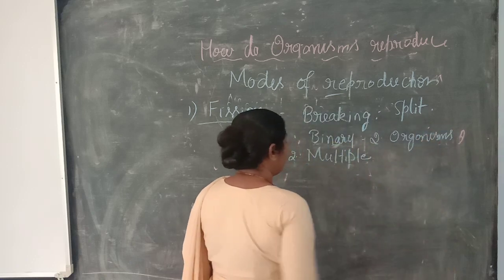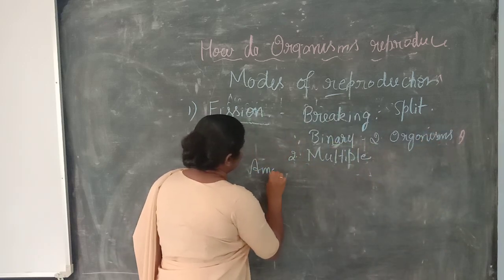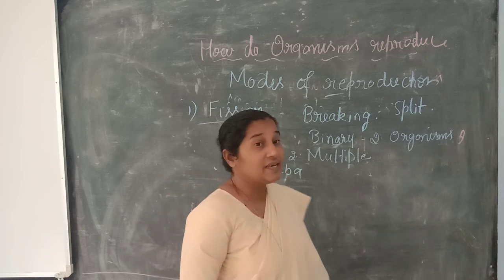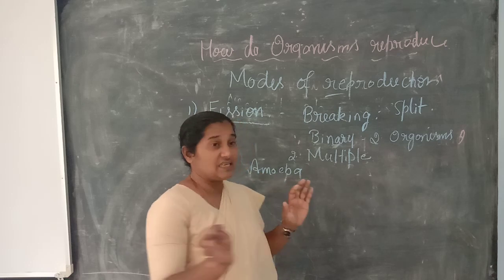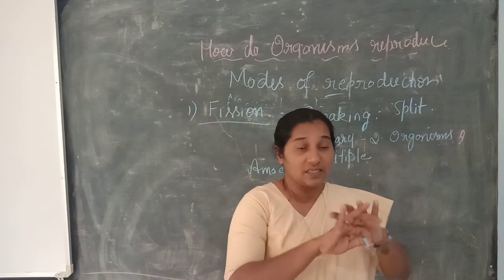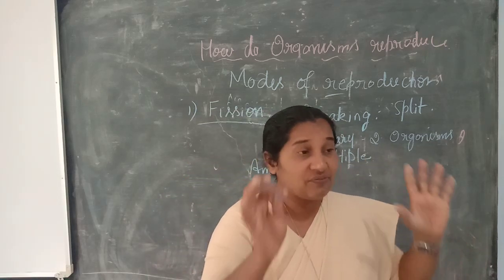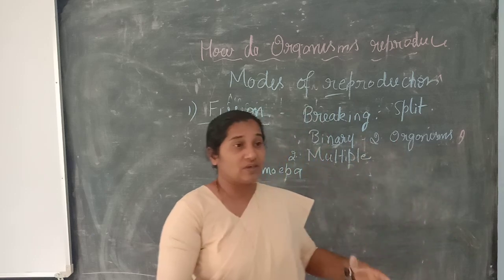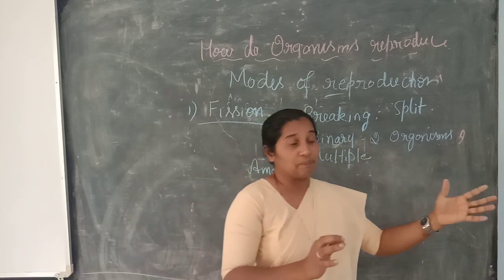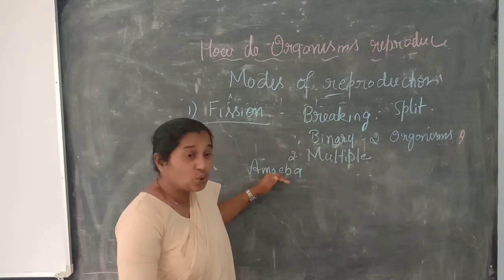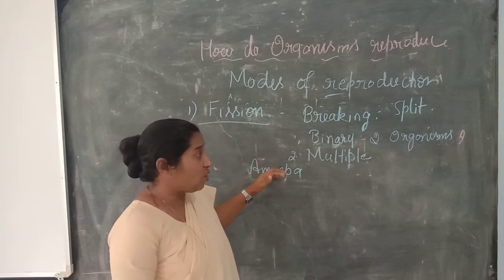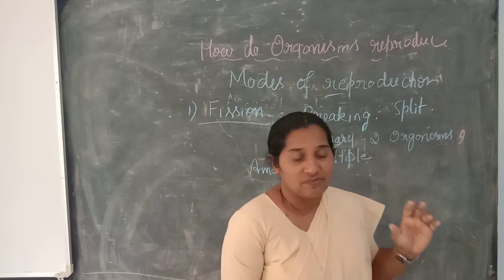Example for binary: the amoeba. Amoeba is unicellular. Amoeba doesn't have a definite shape or definite proportion, therefore it lives in land and water, and it changes its shape. This amoeba gets split into two organisms and we call it binary fission.